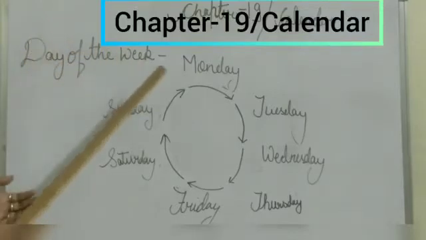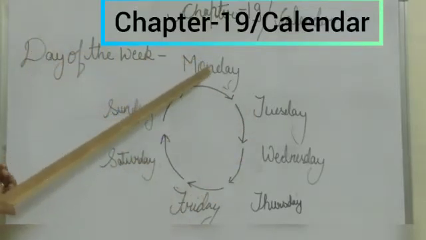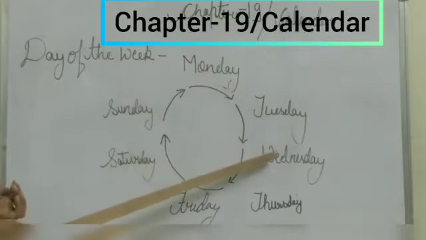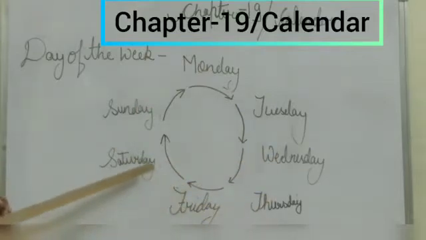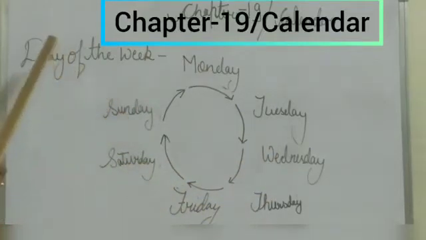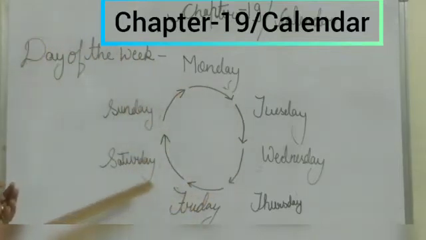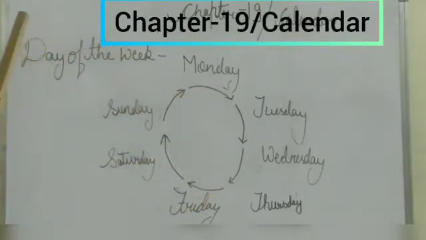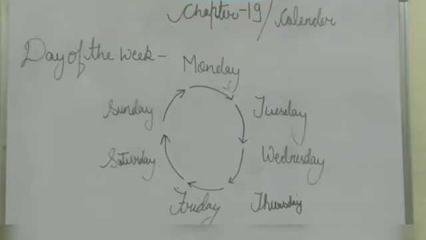The same cycle goes on repeating, like Monday, Tuesday, Wednesday, Thursday, Friday, Saturday, Sunday. The cycle goes on repeating, so the same day comes after 7 days.